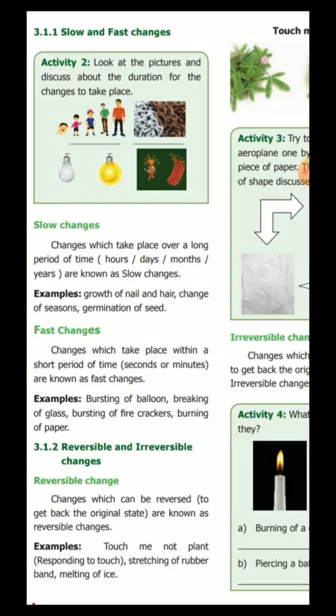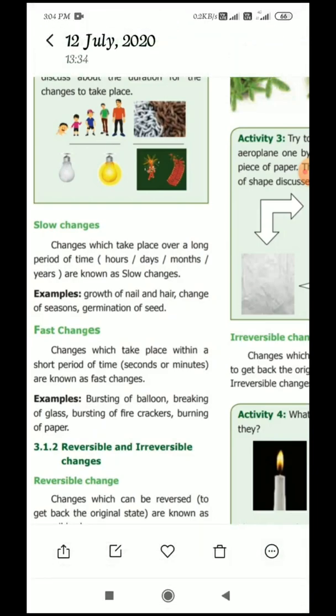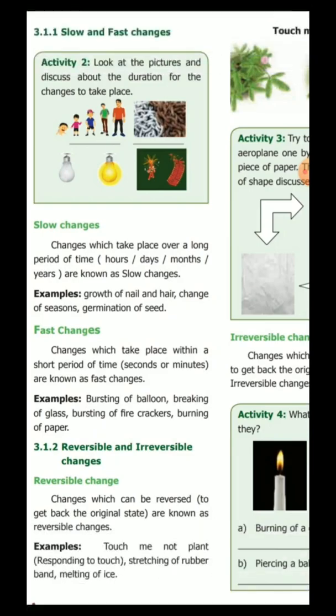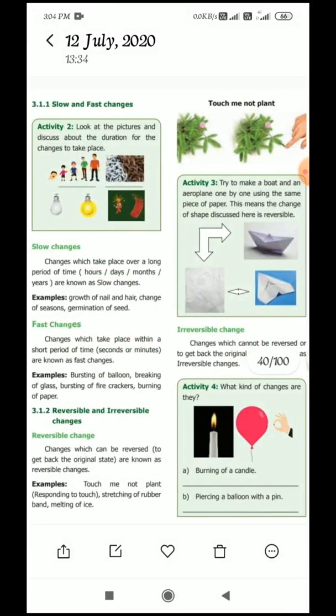First the paper changes into a boat. After that you unfold it and again you get the normal paper. So this is a reversible change. You get the original shape of the paper again, though it may be crushed. Other examples: the touch-me-not plant, and stretching a rubber band. If you stretch the rubber band, it will come back to the same shape. Melting of ice. These are examples of reversible changes. Okay, did you understand, children?